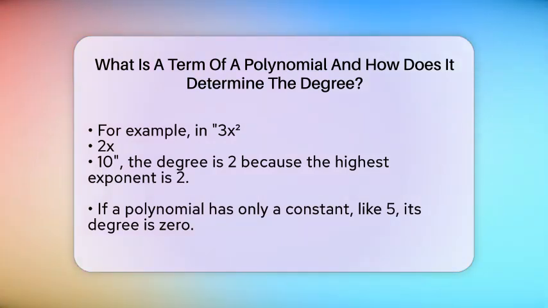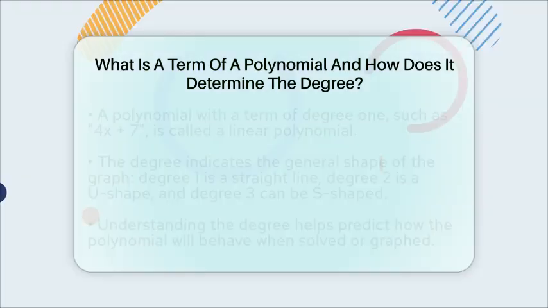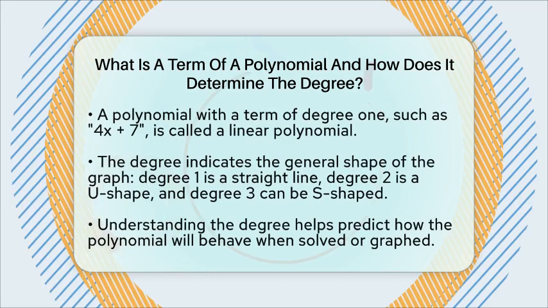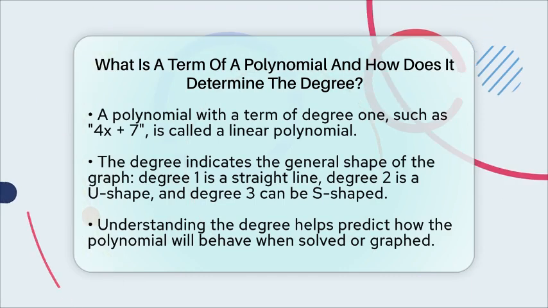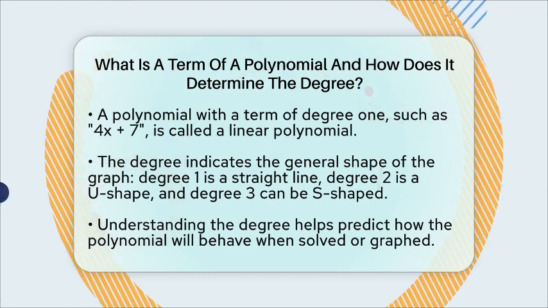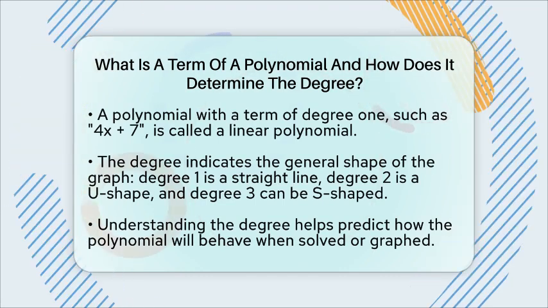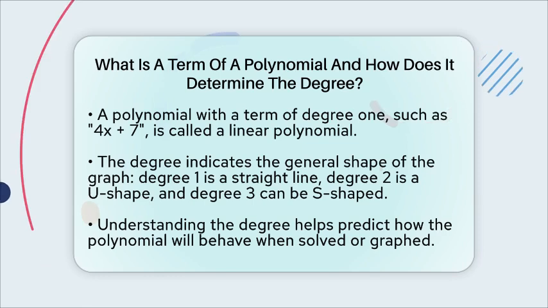Knowing the degree helps us understand how the polynomial behaves. A polynomial with degree 1 is called a linear polynomial, which makes a straight line when graphed. Degree 2 is quadratic, which makes a U-shaped curve. Degree 3 is cubic, which can have an S shape. The degree tells us how complex the polynomial is and what kind of graph it will produce.